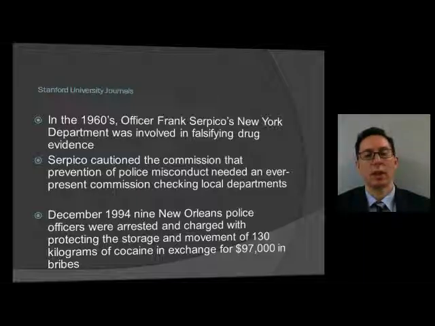You can see in December 1994, 9 New Orleans police officers were arrested and charged with protecting the storage and movement of 130 kilograms of cocaine in exchange for $97,000 in bribes.